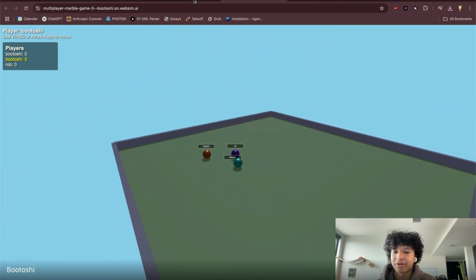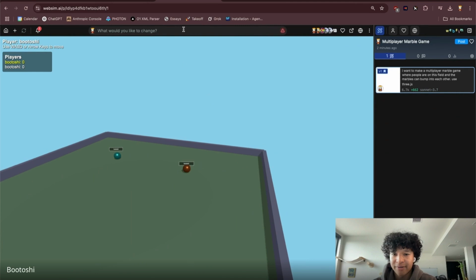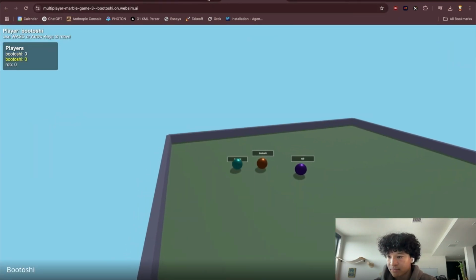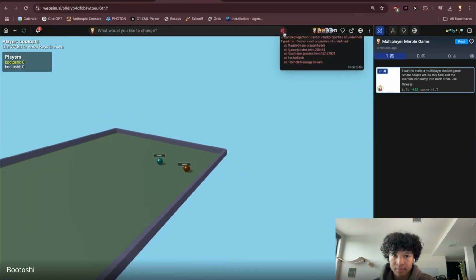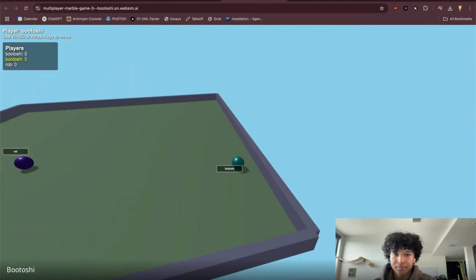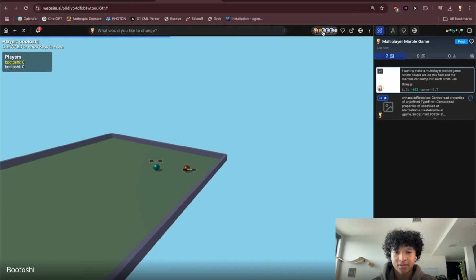So this is where I would start the process of iterating back and forth with the system, where I might say something like, oops. Oh, there's a bug here. Let me wait for this to finish.